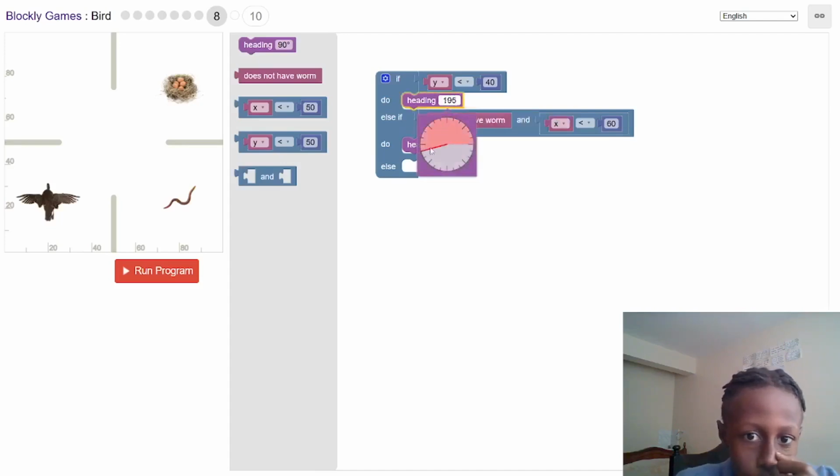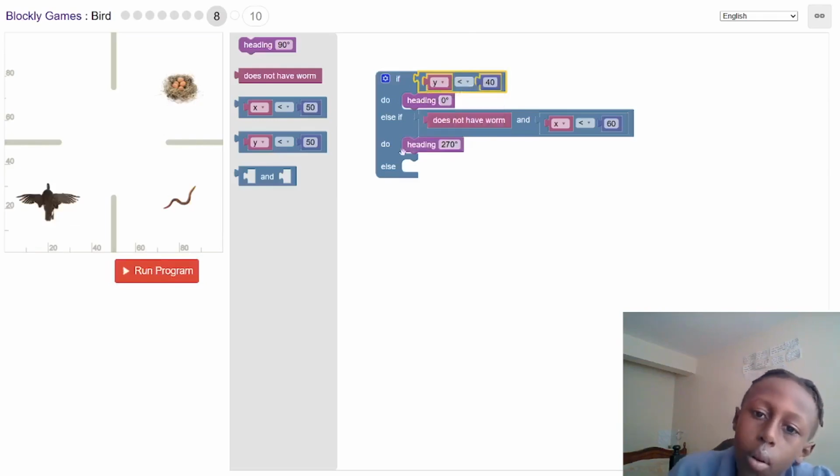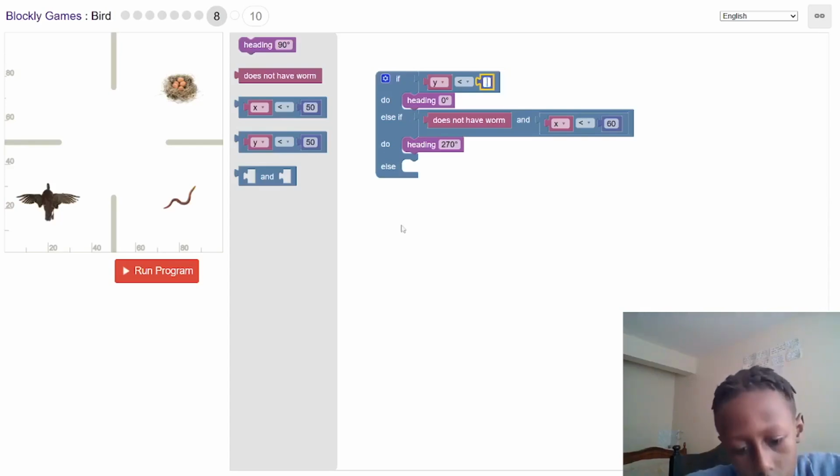Y is 40. 42, head 0. Is it supposed to be that? It's supposed to be the complete opposite or what? If y, yeah, if y is 40,